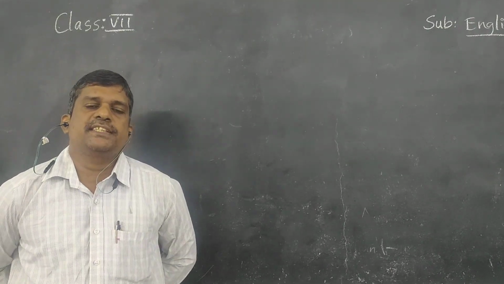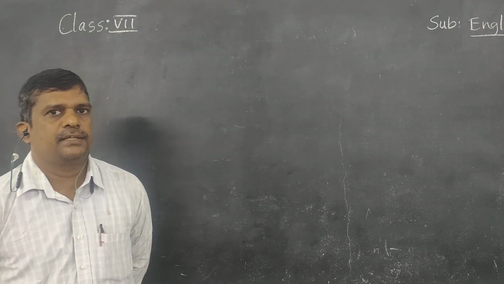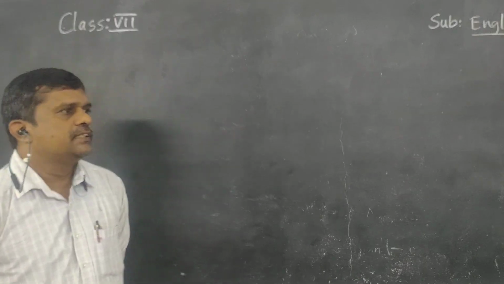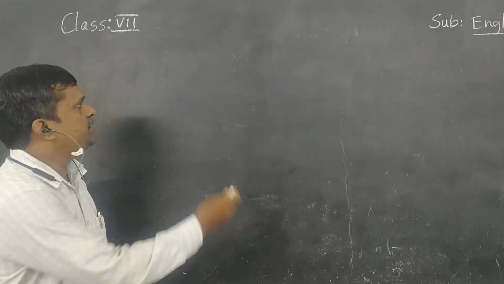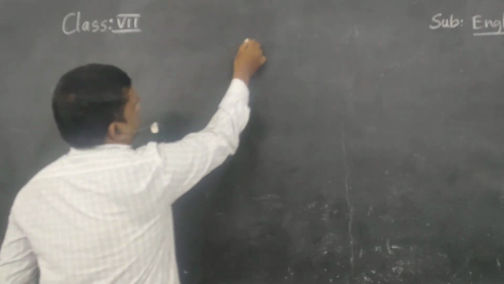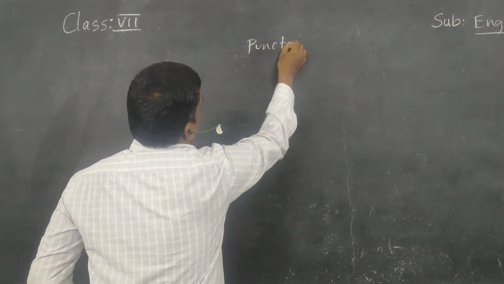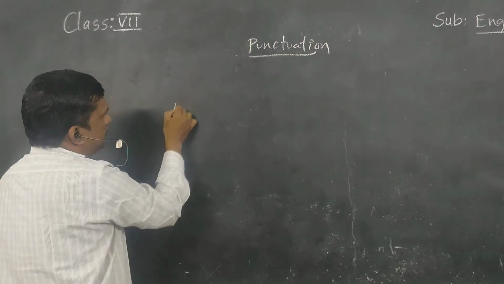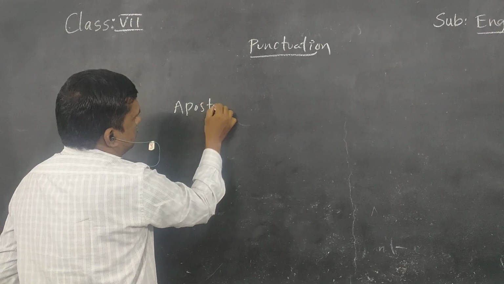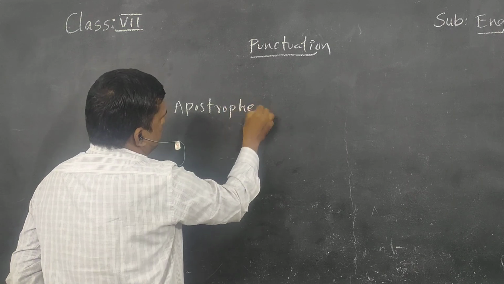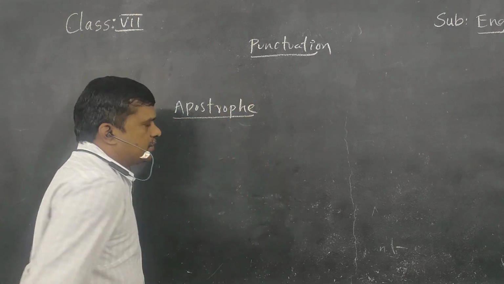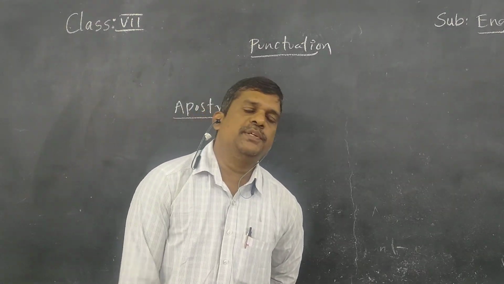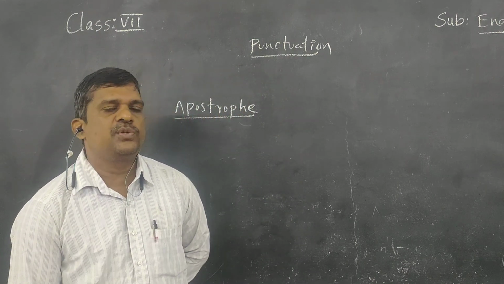Today we discuss one grammar topic, that is punctuation. In punctuation, the apostrophe. Where can we use the apostrophe? In two cases.